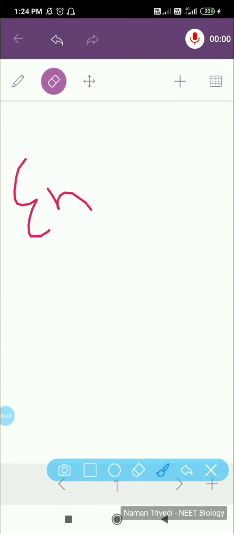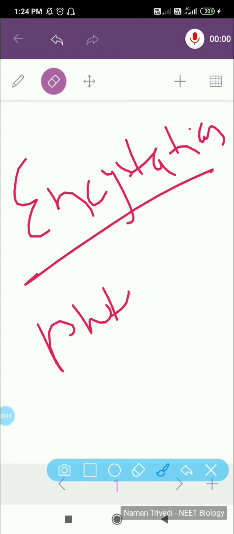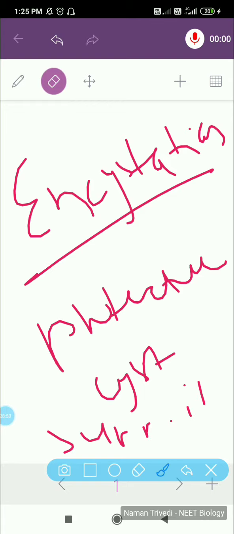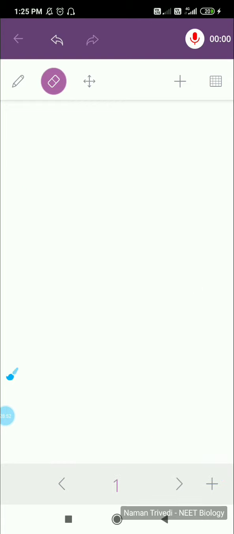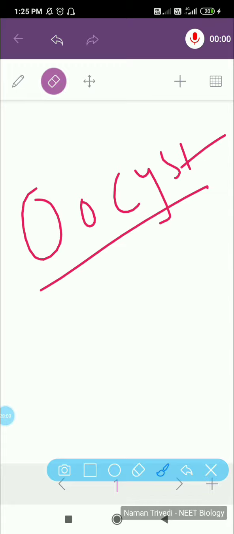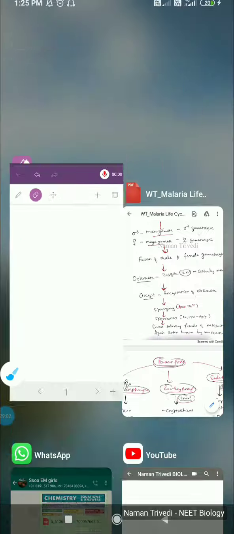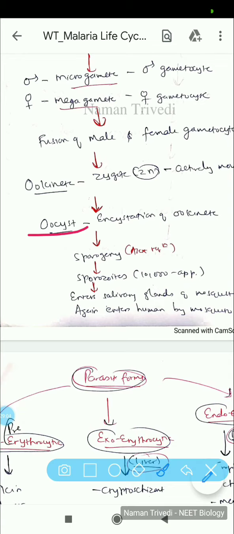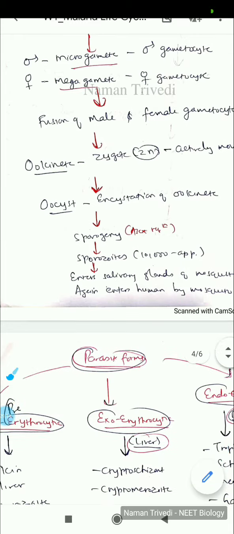Now this will undergo encystation. If you know the first chapter of the 12th, it will undergo covering. It will form a protective cyst surrounding it, which is what we call encystation, and now we can call it an oocyst. It has formed the oocyst stage. You can see over here, it will undergo sporogony. Sporozoites are formed, approximately 10,000 in number, and enter the human when the mosquito bites.